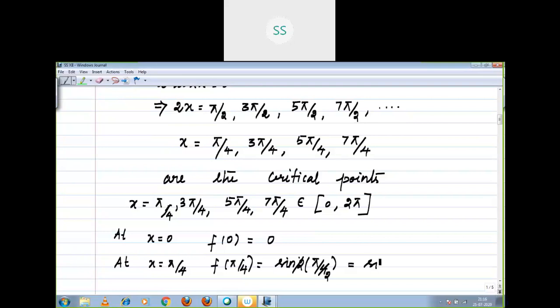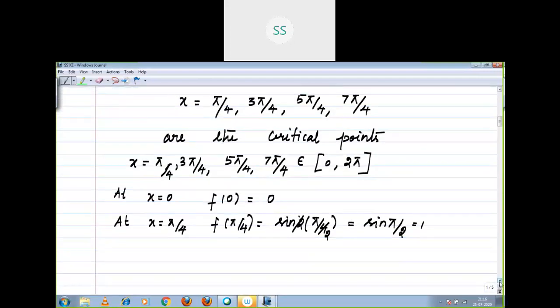So sine pi by 2 is equal to 1. Next, at x is equal to 3 pi by 4, f of 3 pi by 4 is equal to sine 2 into 3 pi by 4. 2 ones are 2, 2 twos are 4, which is equal to sine 3 pi by 2.